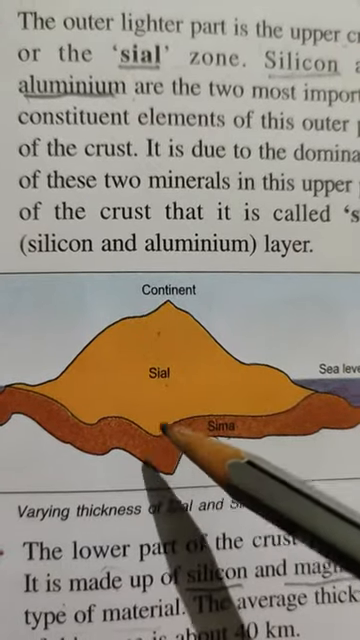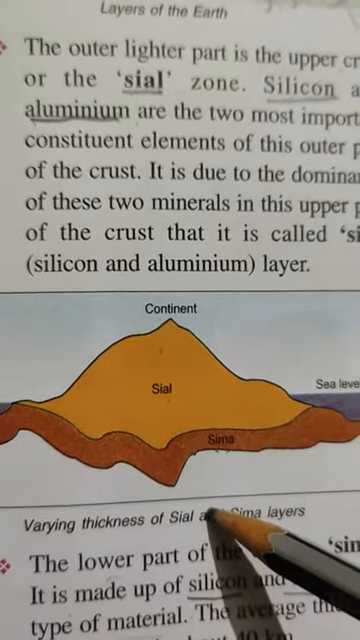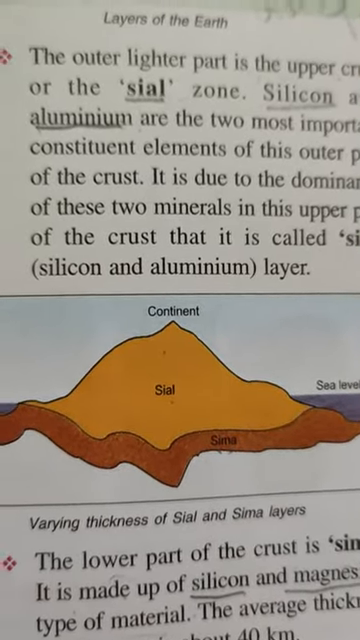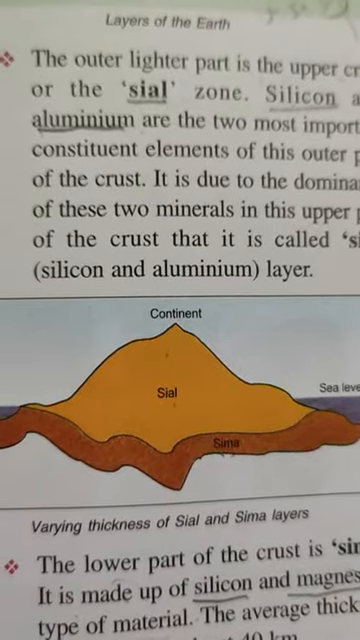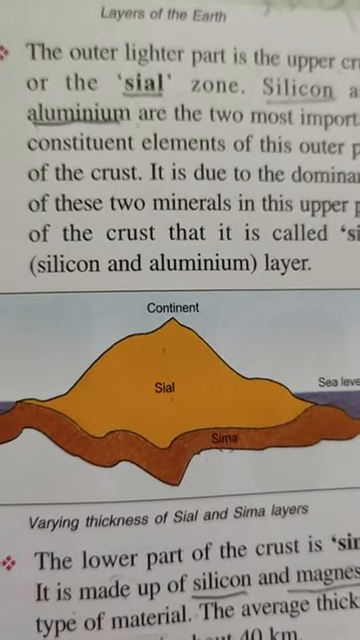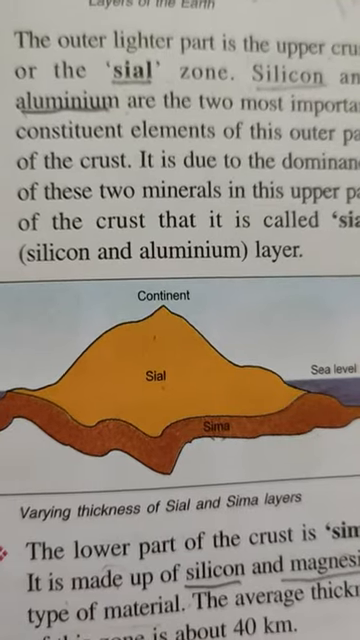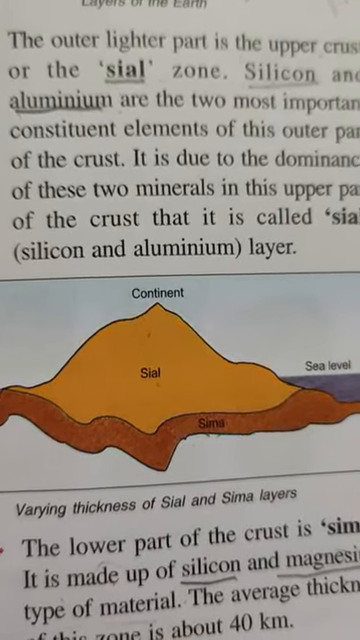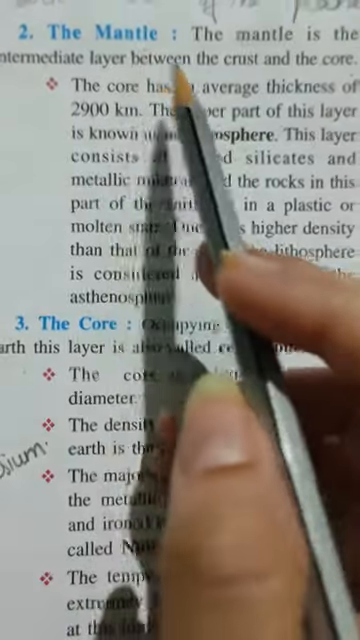Here you can see through the diagram, or you can say in simple words, the lower denser layer made up of Sima, that is silicon and magnesium, and the upper less dense layer made up of Sial, means silicon and aluminium.